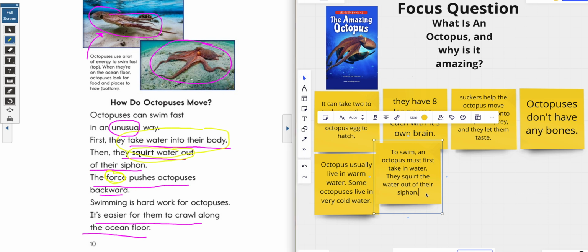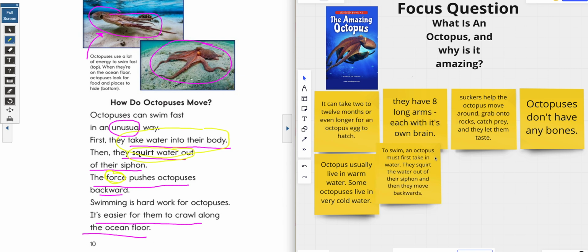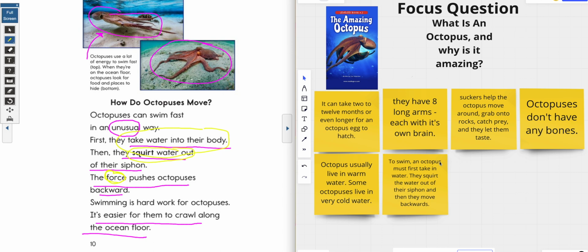So to swim, an octopus must first take in water. They squirt the water out of their siphon, and then they move backwards. Now, can you remember what the author said? Do you think this is an easy process? They're like, ooh, I'm swimming, I like to swim. Or is it a difficult process? If you said difficult, you are absolutely correct. Why is it difficult? It is difficult because the text says swimming is hard work for octopuses.